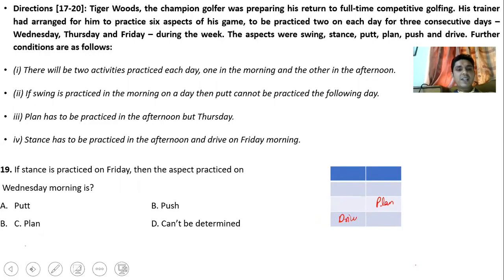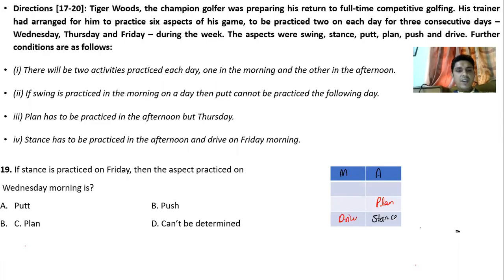Coming to the question, question number 18. If stance is practiced on Friday, so stance is the activity that is done in the afternoon. So afternoon is here and morning here. He is saying that stance is practiced on Friday. That means stance will be done here. And then they ask what is practiced on Wednesday morning.